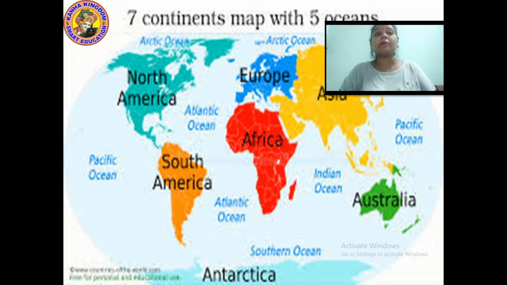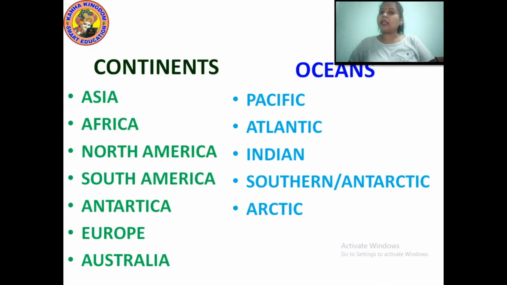This is the map that I am showing you, but in the next slide I will be telling you the names differently, what the continents are and what the oceans are, and you have to write all this in your notebook. The continents on the earth are Asia, Africa, North America, South America, Antarctica, Europe, Australia.